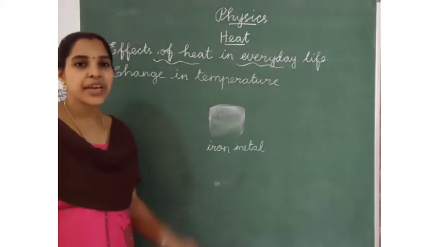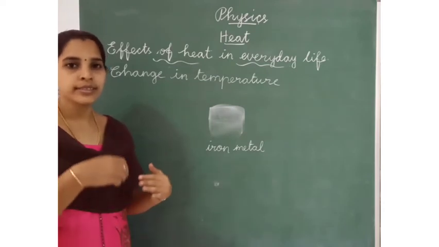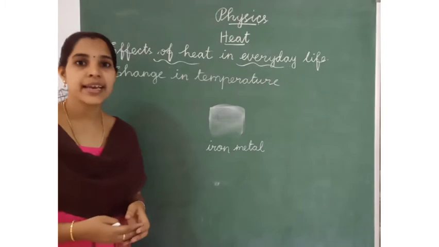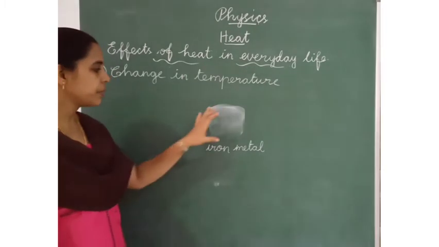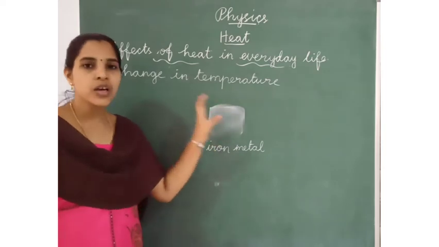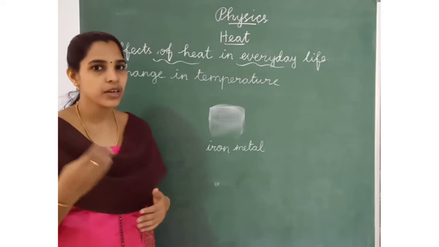The next effect of heat is change in temperature. How does the temperature change because of heat? For example, this is an iron metal. Objects are made up of small particles, which we have learned already.